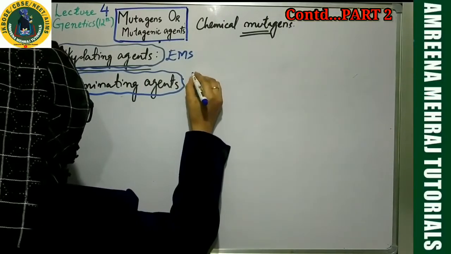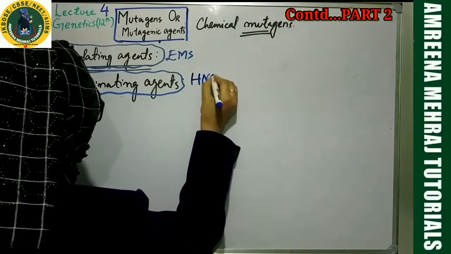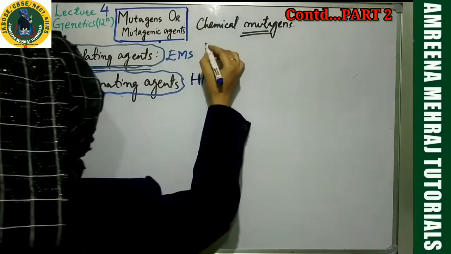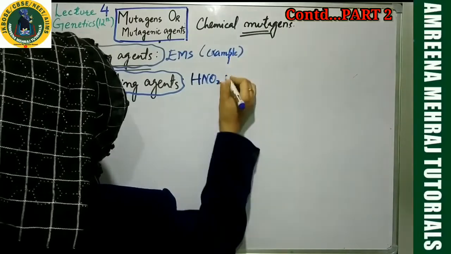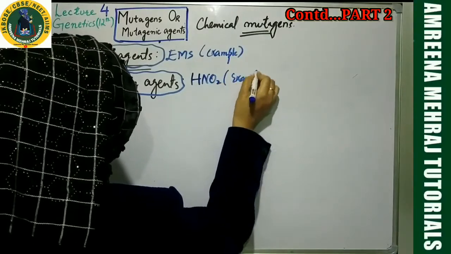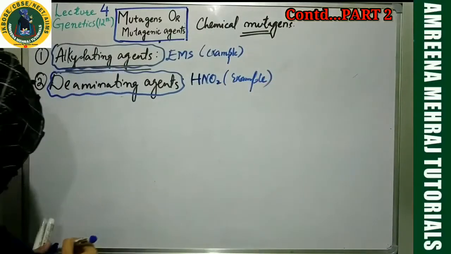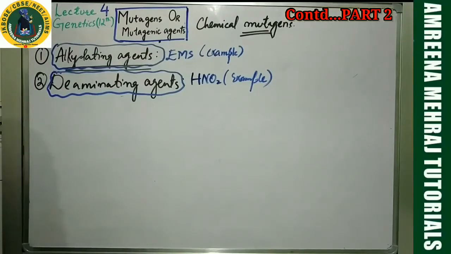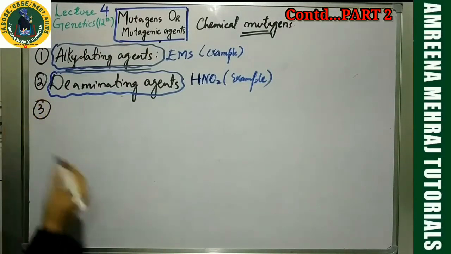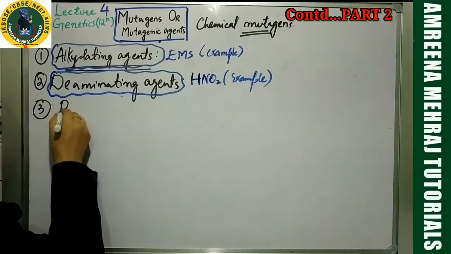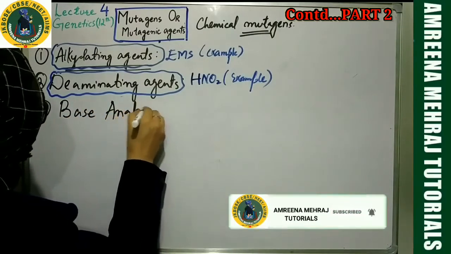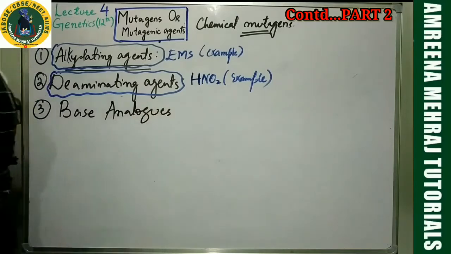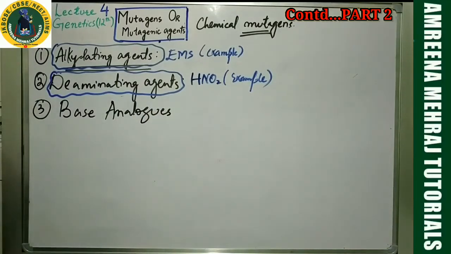So what is the example over here? Which is the agent we saw over here? Nitrous acid. So over here we are trying to give the example so that we can revise at the end. The third chemical mutagen, let us say for example, take base analogues. They are very simple. Base analogues. I hope you are able to understand my handwriting.